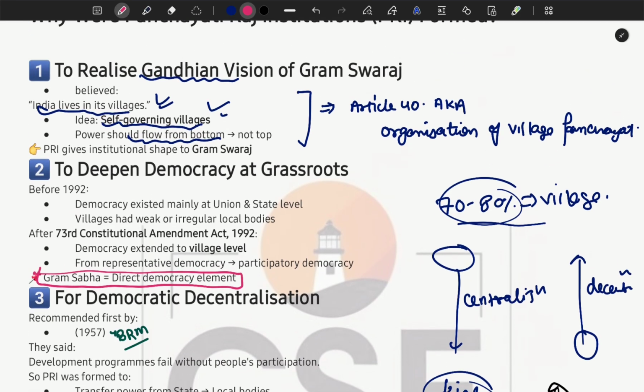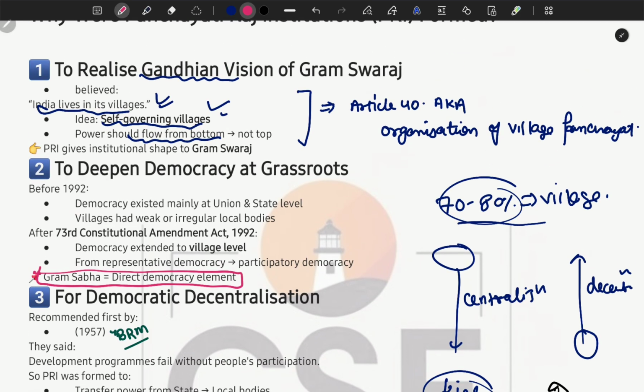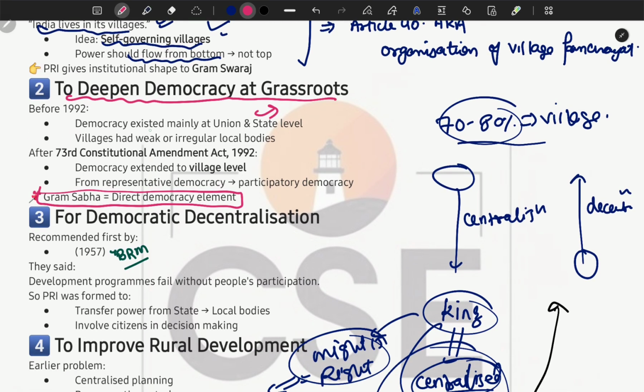Okay, so the second thing that we say is why the Panchayati Raj institution was formed: to deepen the grassroots democracy. Is it clear? So here you can read, democracy exists mainly at the union and state level. Villages had weak or irregular local bodies. After the 73rd Constitution Amendment Act 1992, democracy extended to village level. And here one line is written that from the 73rd Constitution Amendment Act, democracy moved from representative democracy to participatory democracy.